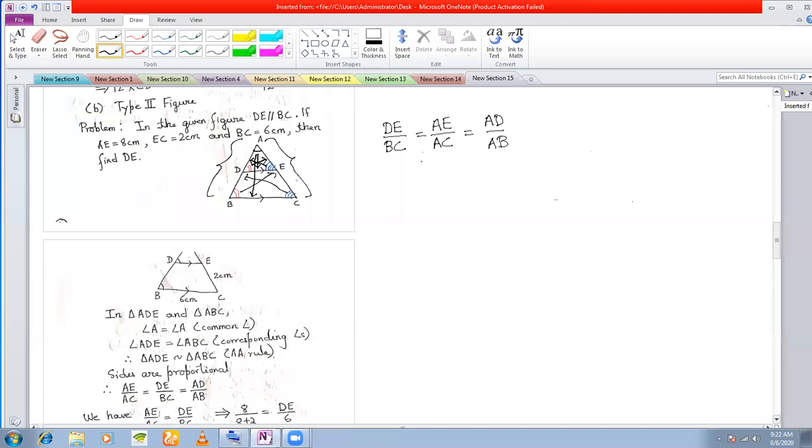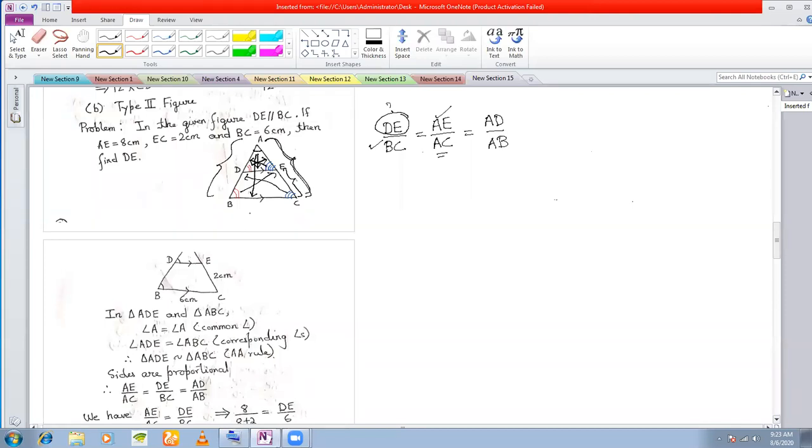No, sir. Now we proceed to find out what is the unknown side. Here you have to find DE. That means you have to find this side. Okay. Now let us check what is given first. AE is equal to 8 centimeter. So AE is given to me. Fine. EC is given to me. So EC is actually related to which side? EC is actually related to AC. Okay. This BC is given to me. EC is actually falling on AC, isn't it?